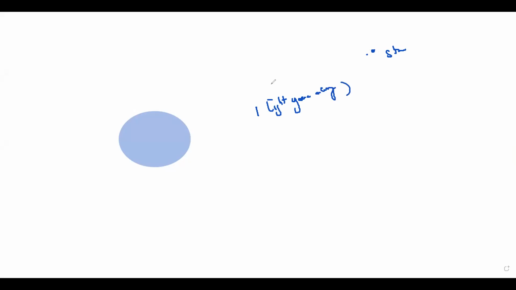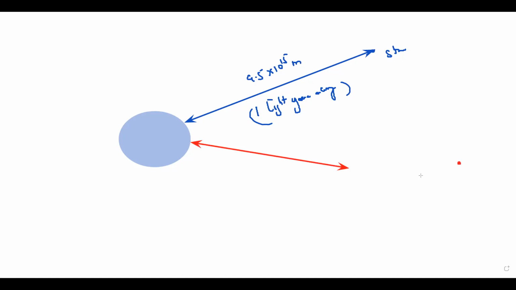If this star is 1 light year away from us, what is equivalent to 1 light year? 1 light year is equal to 9.5 into 10 to the power 15 meters. That means the distance between this object and us is 9.5 exponent 15 meters. But if there is another object and we say it is 2 light years away from us, on the scale it might not appear double, but for example, it is 2 light years away.